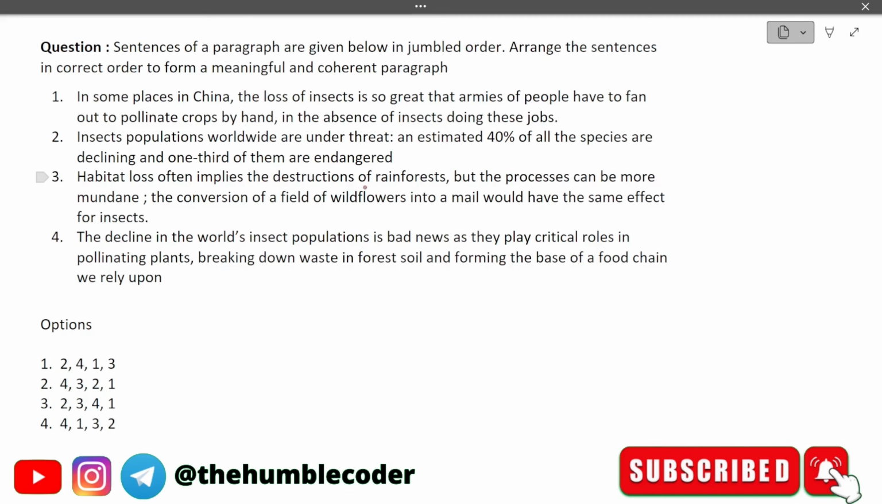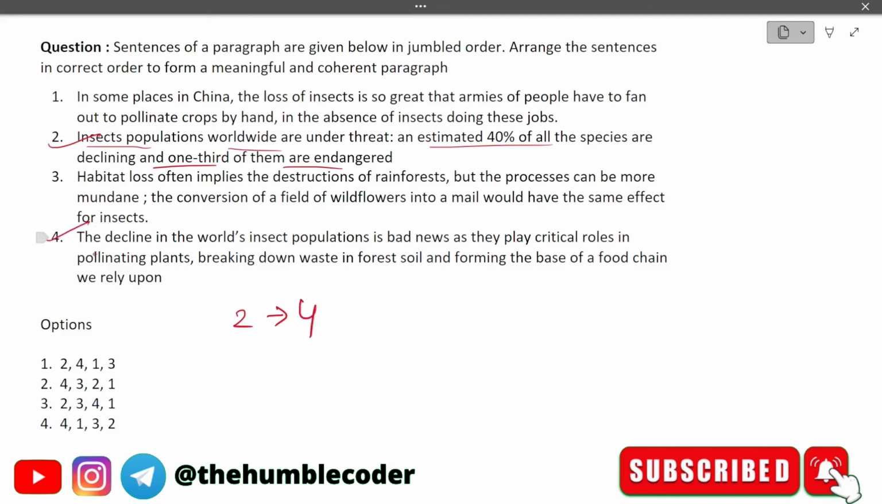Habitat loss often implies the destruction of rainforest, but the processes can be more mundane. The conversion of a field of wildflowers into a meadow would have the same effect for insects. The decline in the world's insect population is bad news, as they play critical roles in pollinating plants, breaking down the waste in forest soil, and forming the base of a food chain we are upon. So let's see the sequence for this question now. The sentence initially will start with the second one: insect populations worldwide are under threat. An estimated 40% of all the species are declining and 1/3 of them are endangered. The next in the series will be the fourth one.